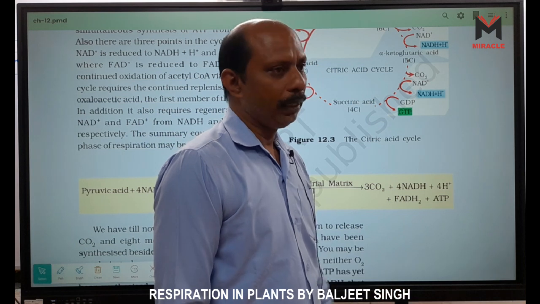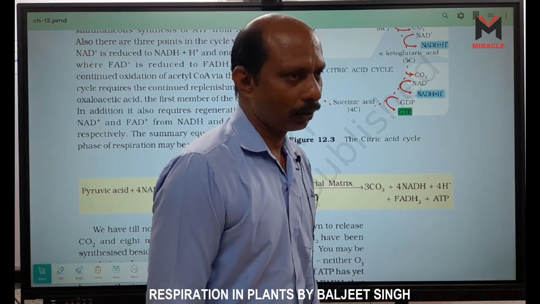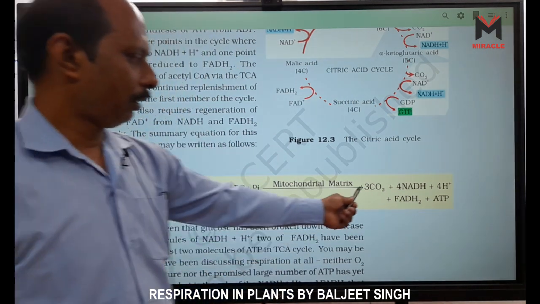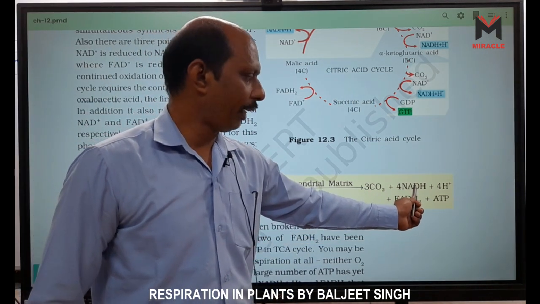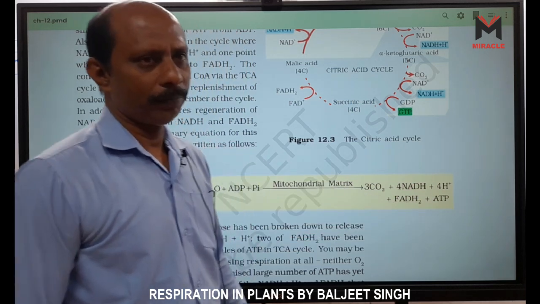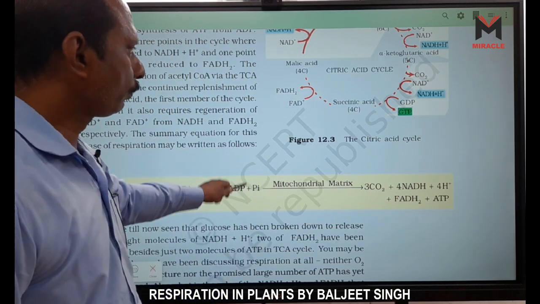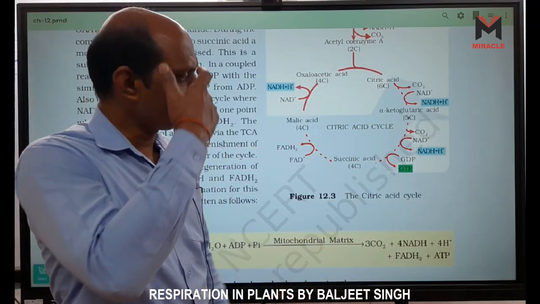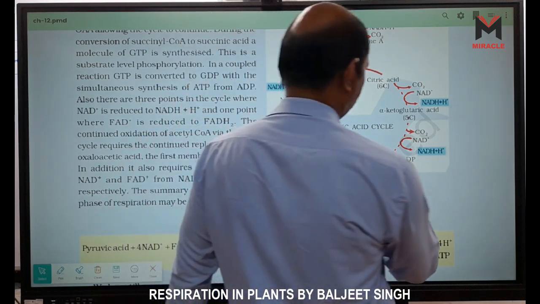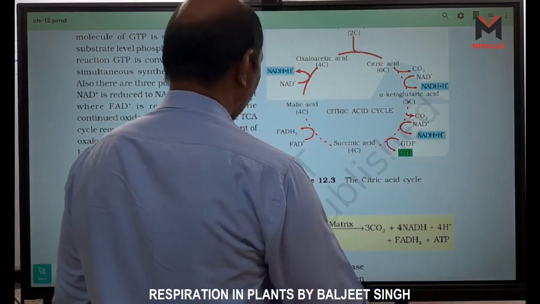And ATP is formed, right? So from 1 pyruvic acid, 3 CO2, 4 NADH, 4 H plus ions, FADH2 and ATP are formed. The citric acid cycle is given here. Right, okay.